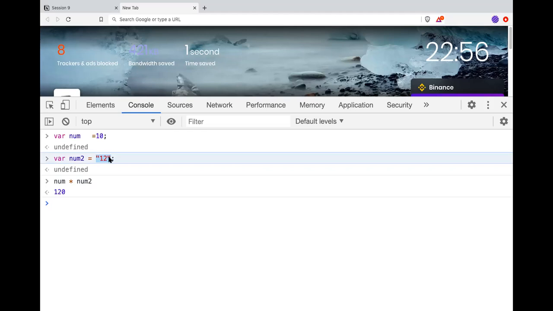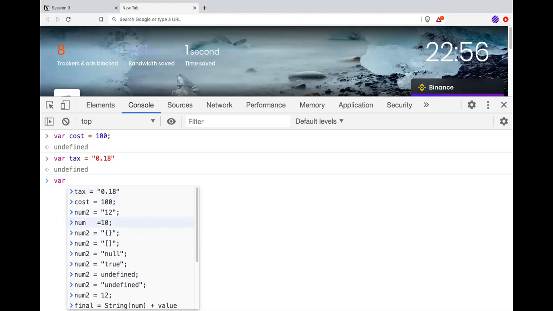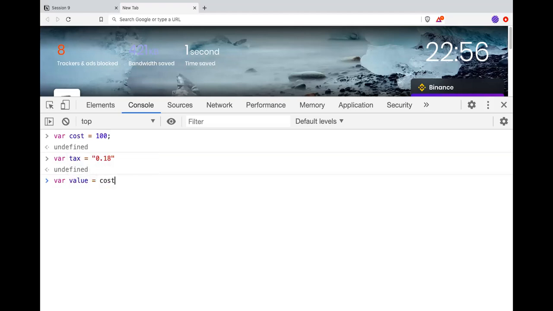Okay? Because this is where developers face a lot of issues when they work in a large application. I'll just show you. Let's say we have cost equals 100, and we have a tax which is 18%. So what will be my value? Cost multiplied by tax, right?